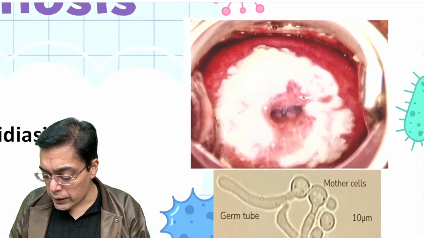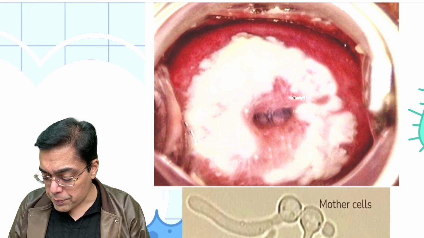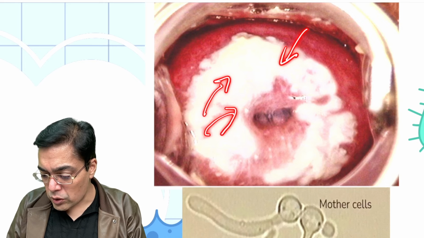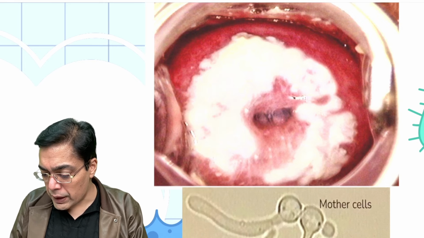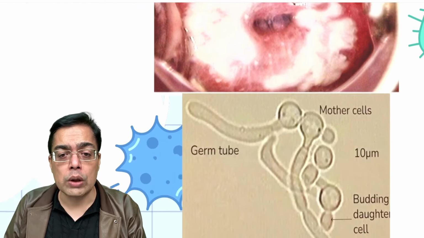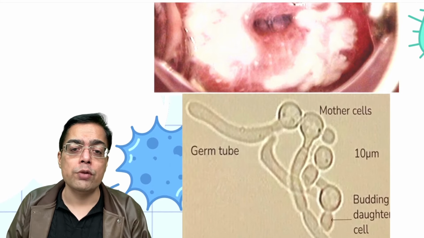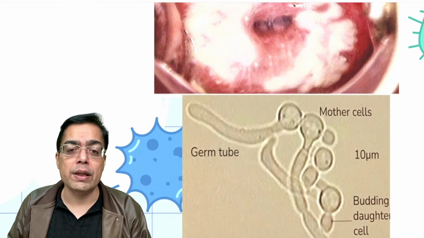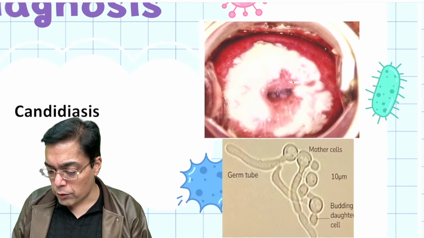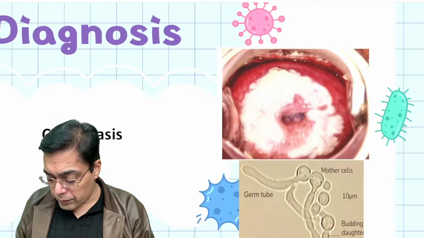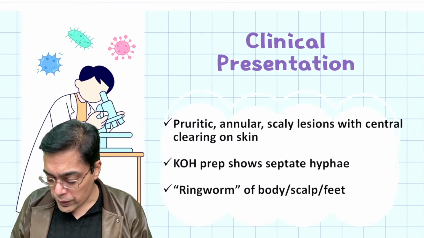So what I'm talking about over here happens to be Candida infection. Now with regards to Candida, that's an example of a vulvovaginitis picture, with the gross appearance of a Candida infection. And the second one that they talk about is typically the presence of a germ tube and a budding daughter cell. Very commonly asked image in the exam. So both these images are pretty important from the perspective of the questions in the exam.